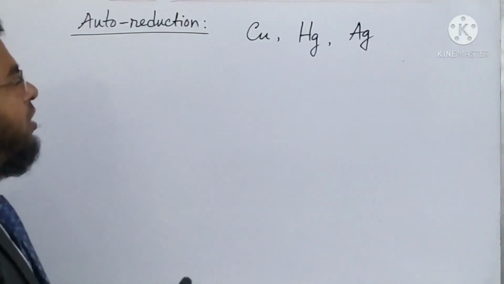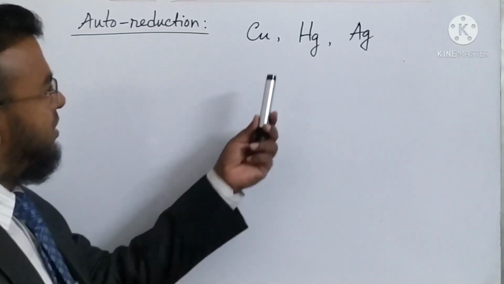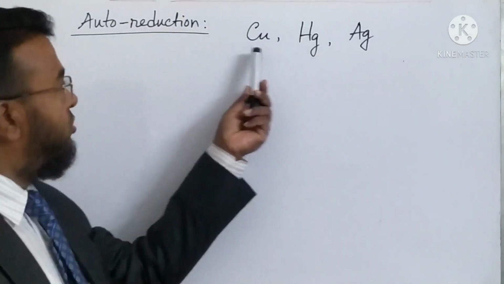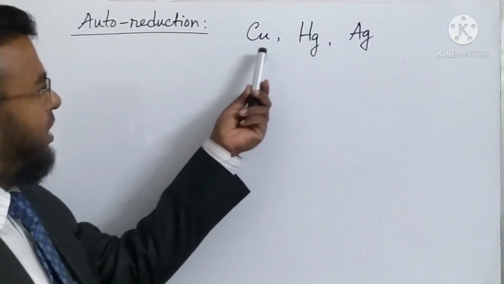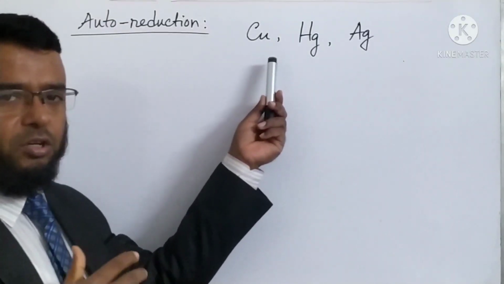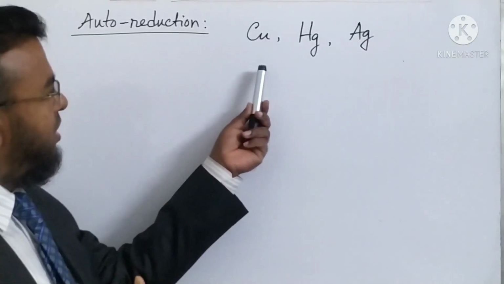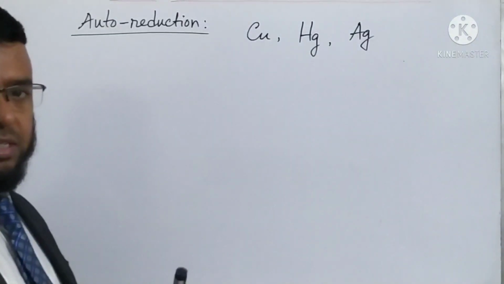These are the lower part of the reactivity series. So these metals are extracted through the auto reduction process. By this process, only heating, instead of any reactant conducting the reduction reaction, the metal is extracted.